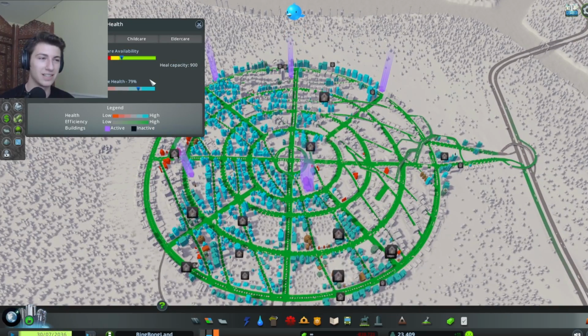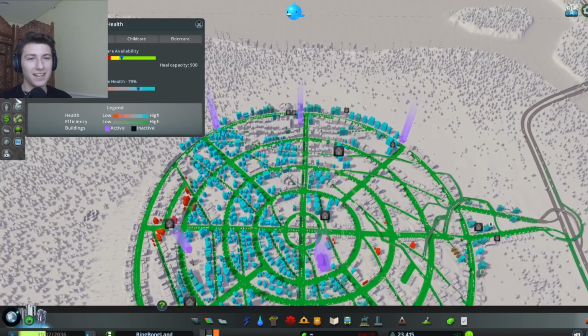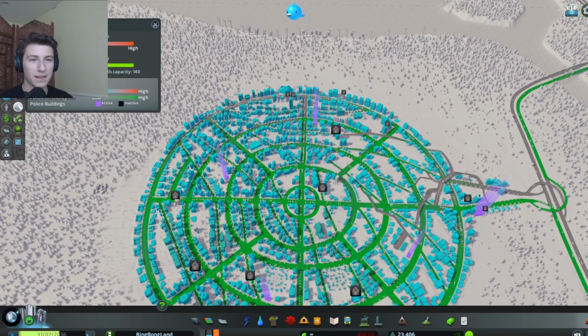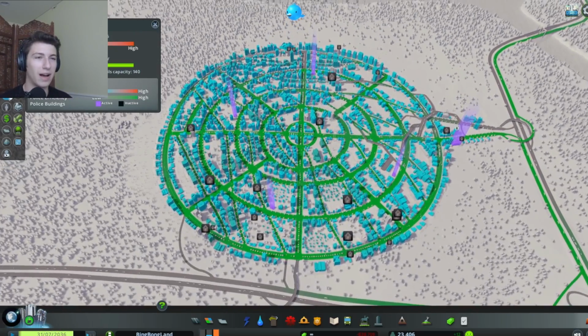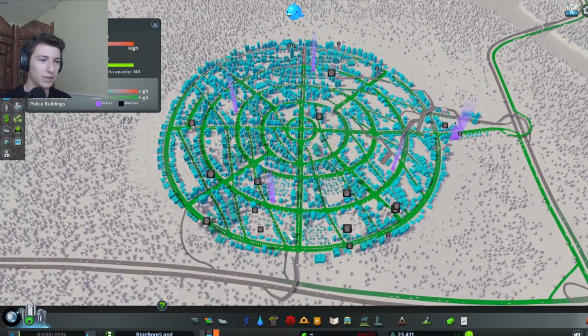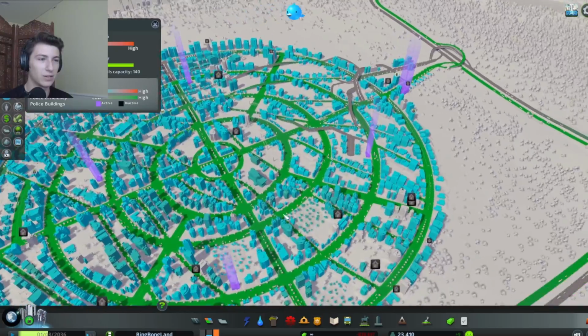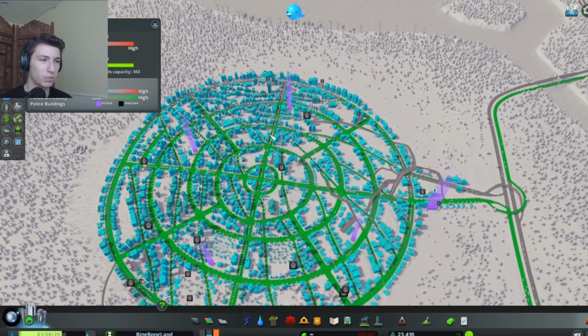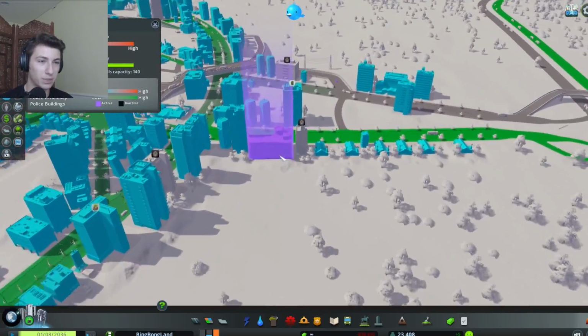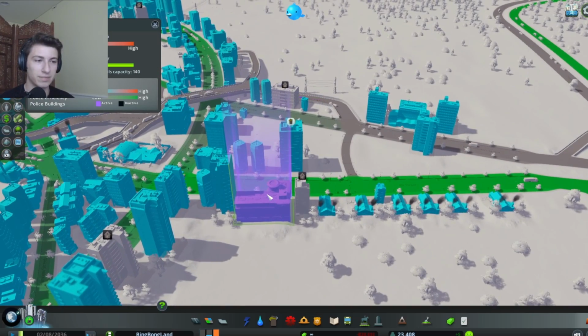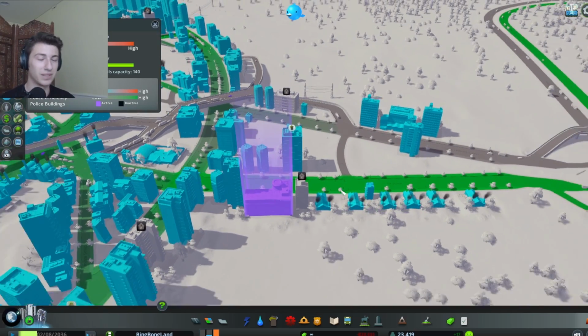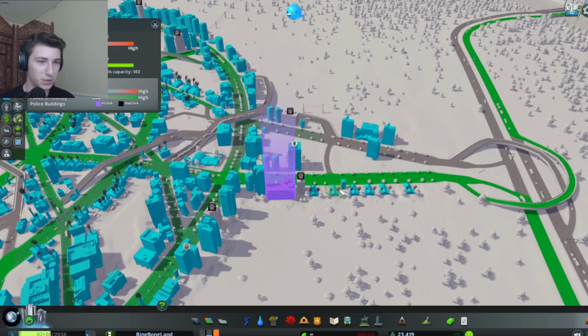Healthcare system obviously is strained because of the industrial being within the city and making people sick. Imagine that. And finally, what is this? Oh yeah, we have crime. So crime rate's pretty low. Crime is reasonable. Interspersed basically 1 police station per quarter, and then a larger police station on the exit. So basically you take the criminals right out of the city and you put them in jail.